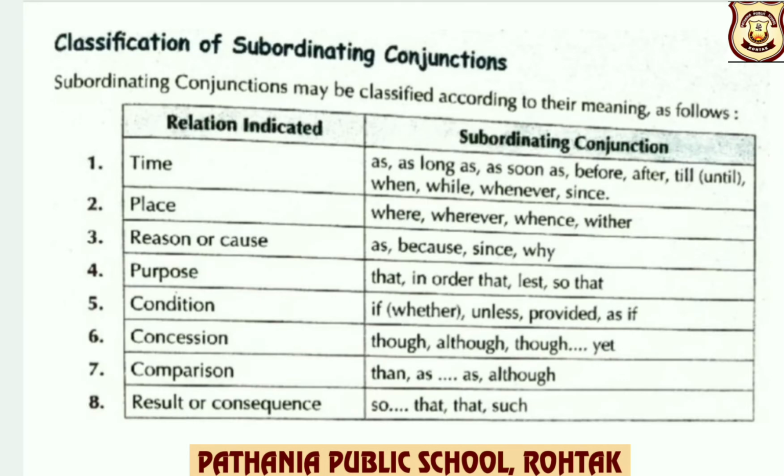Classification of subordinating conjunctions. Subordinating conjunctions may be classified according to their meaning as follows. Relation indicated, that is time, and subordinating conjunctions used to denote time are as long as, as soon as, before, after, till, until, when, while, whenever, since, etc. For place, where, wherever, whence, whither.